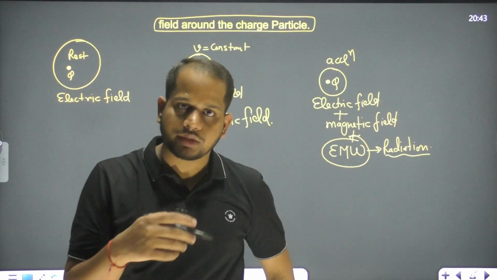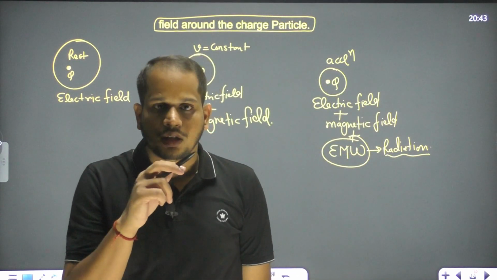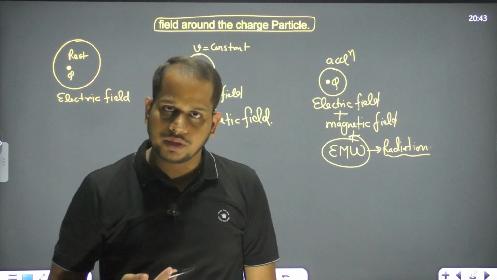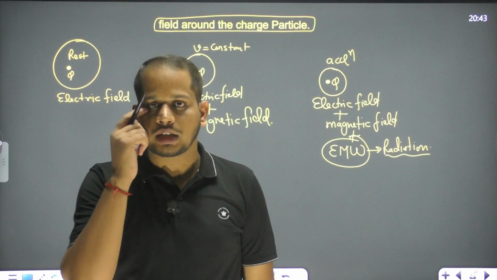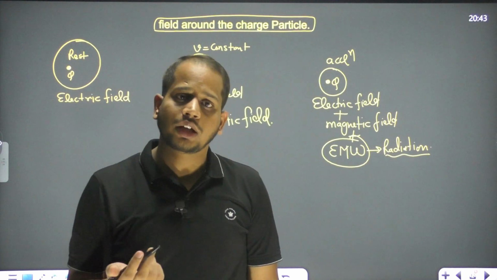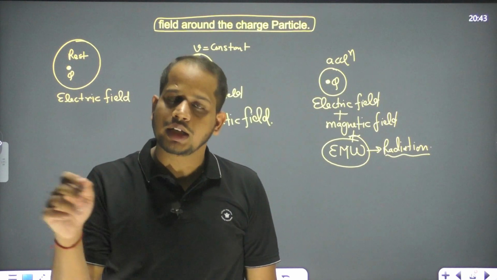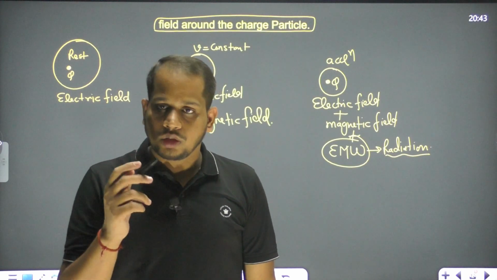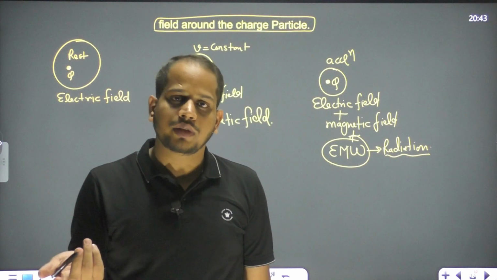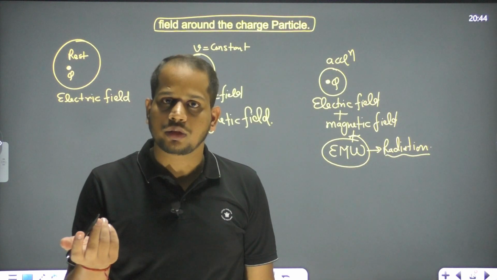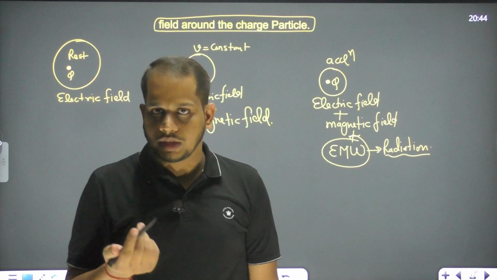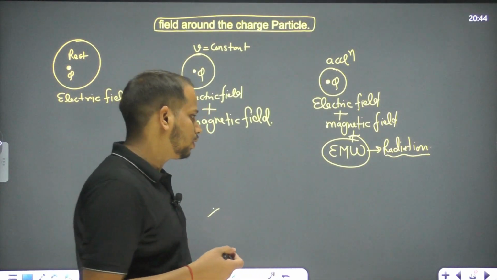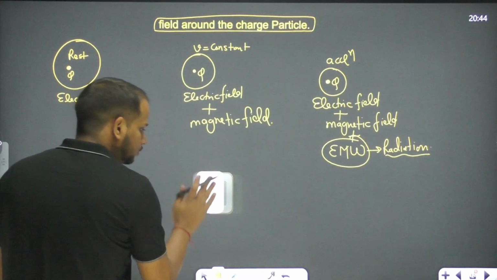So when an electron is revolving on a circular track, it is radiating some amount of energy according to Maxwell, because there is a centripetal oscillation acting on it. So if it is radiating energy, then the energy will be finished for the electron. Then what will happen? It will collide with the nucleus and the atom will be destroyed. That's why the model of Rutherford was wrong, right? Now let's see the next.